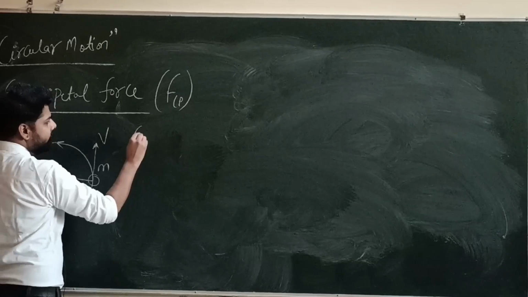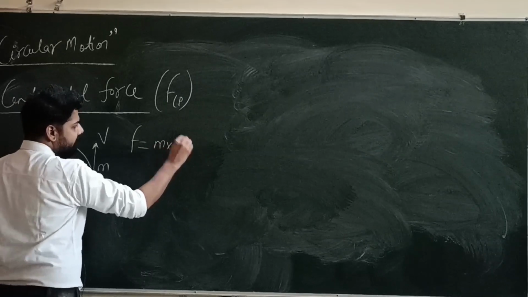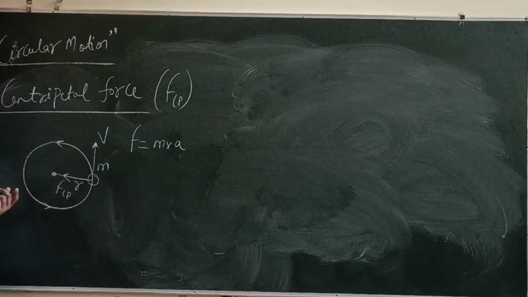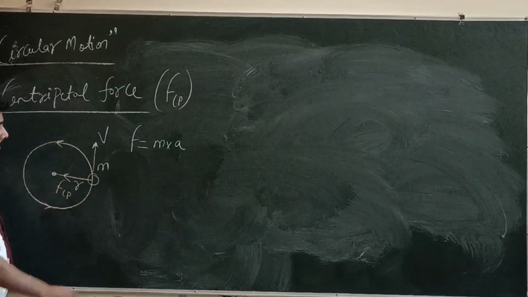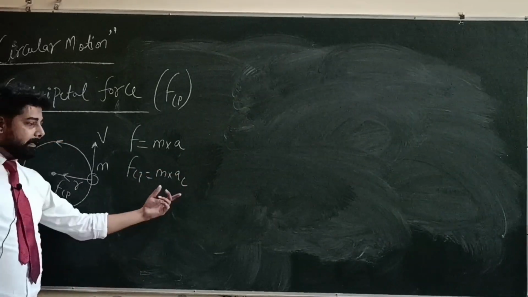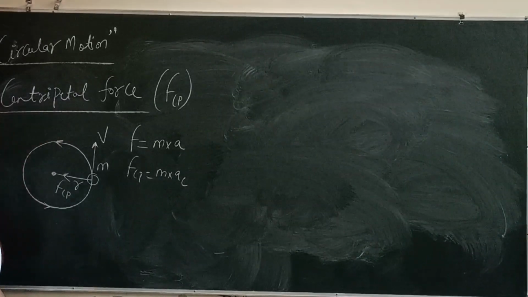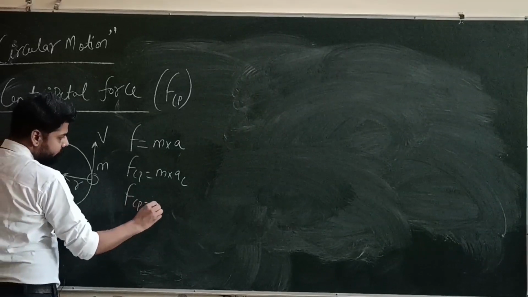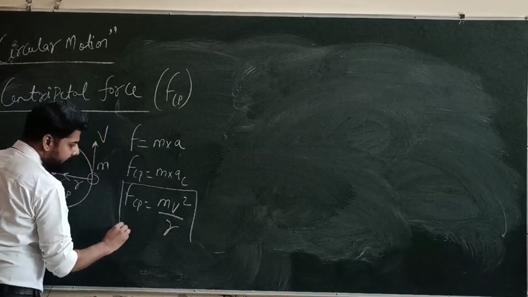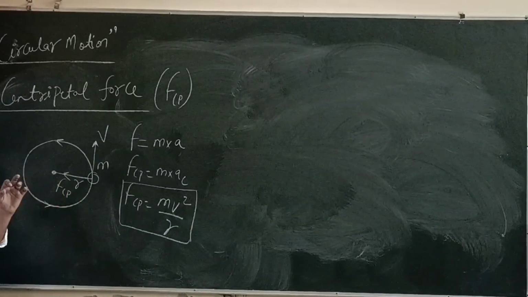So the formula of force according to Newton's second law of motion is mass into acceleration. But which acceleration will we take? We will take the centripetal acceleration because the body is moving along the circular path. So F_cp is equal to m into a_c, where a_c is the centripetal acceleration that we discussed in the last topic. So F_cp is equal to mv square upon r. This is the value of centripetal force. This force always acts towards the center of the circular path.